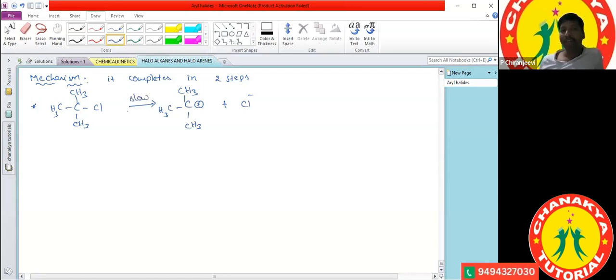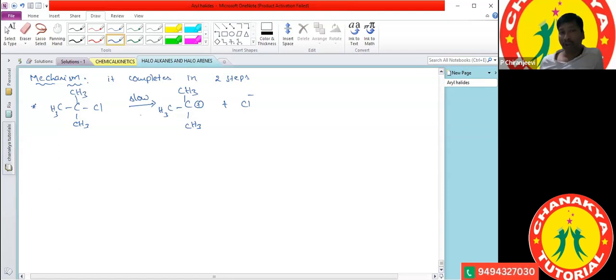What is the step here? It is a very slow step. And the slow step only we can call a rate determining step. The rate of reaction depends upon the elementary reaction only. In this one, the slow step is the elementary reaction. So, which reactant is involved in the rate determining step? Tertiary alkyl halide. Due to that reason only the given reaction is called an SN1 reaction.